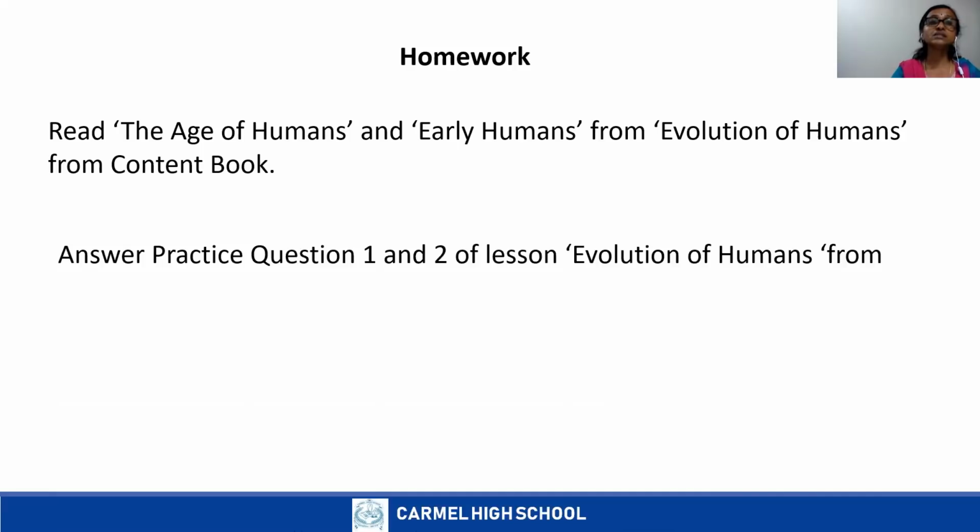Next homework, answer practice questions 1 and 2 of the lesson Evolution of Humans from the content book, page number 6. You have already learned two topics, the age of humans and early humans. Now, children, complete these two worksheets and the practice questions. Thank you, children. Have a nice day.